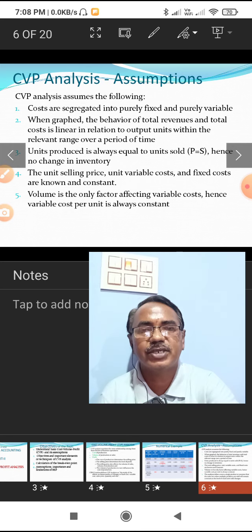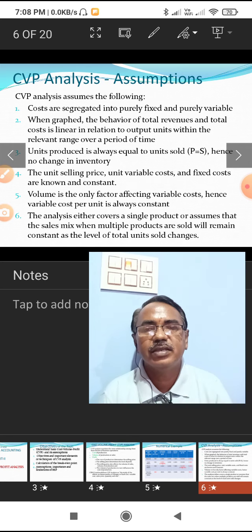It remains constant per unit. Then the analysis either covers a single product or assumes that the sales mix, when multiple products are sold, will remain constant as the level of total units sold changes.